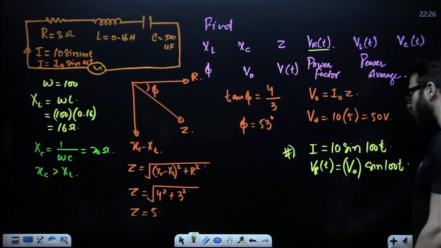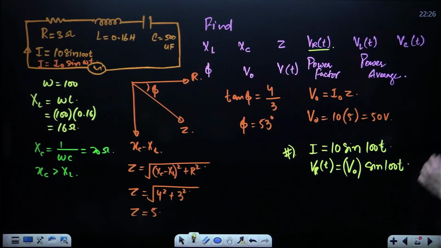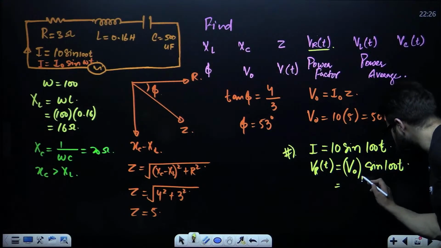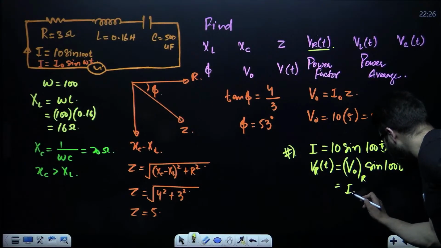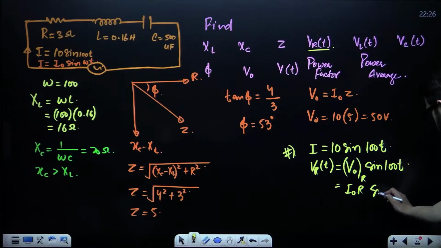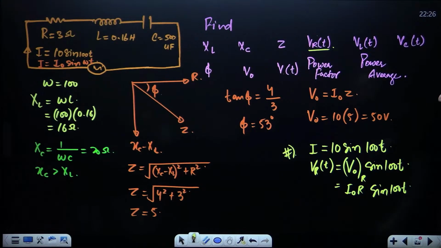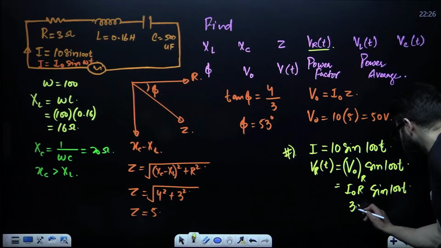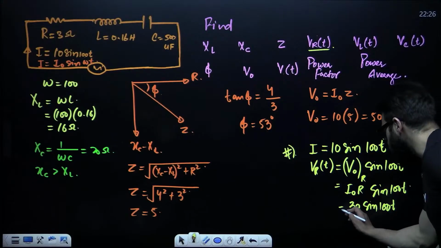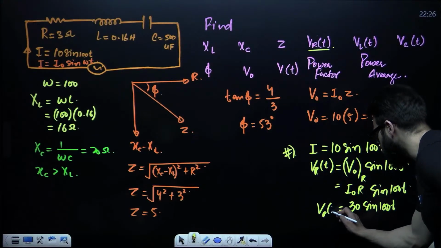The equation will be the same because both are in phase. What is the value of V naught in case of resistance? That is I naught into R, peak current times resistance. I naught is 10, R is 3, that will be 30. 30 sine of 100 t. This is going to be VR of t.